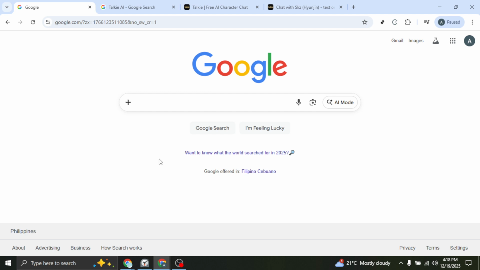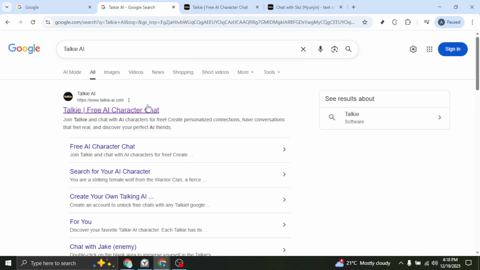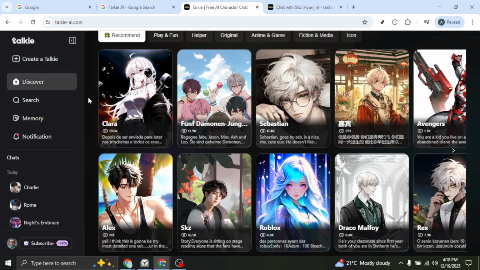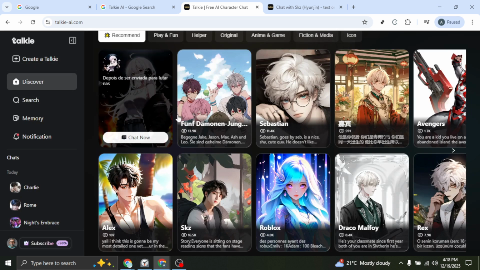Start by opening your browser and going to Google. In the search bar, type Talkie AI and press Enter. You should see the official site appear in the results. Click the Talkie AI website to head straight to the homepage. Once you're in, browse the characters and click on the one you want to befriend.